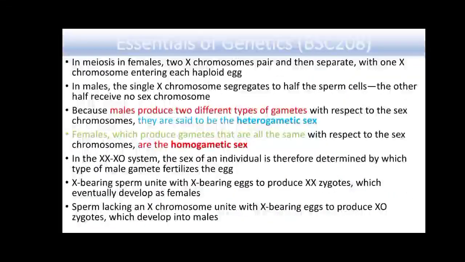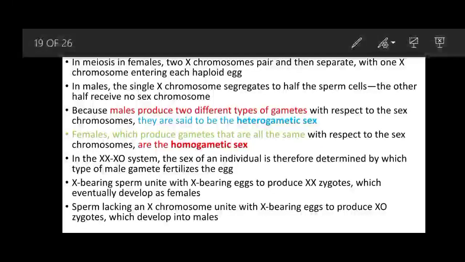So in the meiosis in females, two X chromosomes pair and then separate, with one X chromosome entering each haploid egg. And in males, the single X chromosome segregates to half of the sperms, and the other half of the sperm receive no sex chromosome.